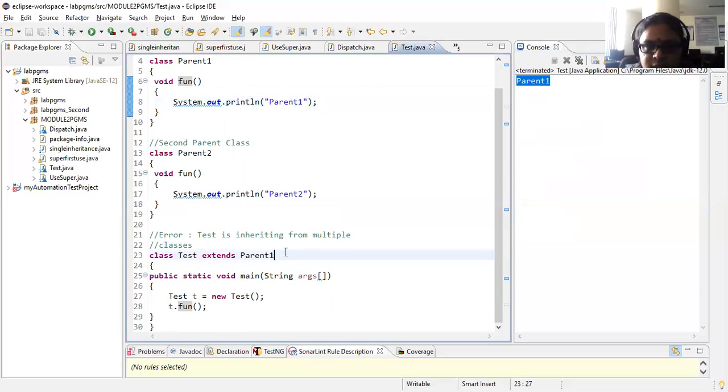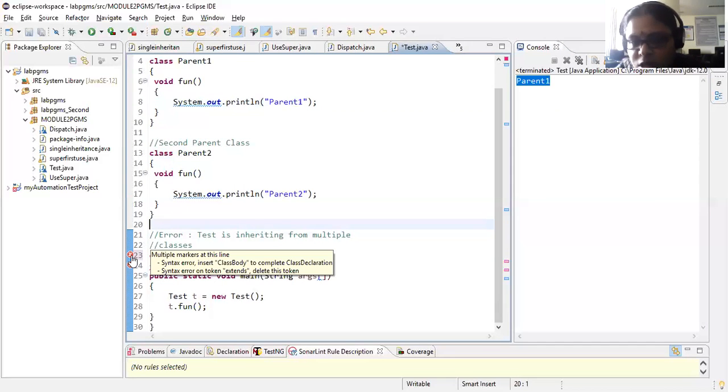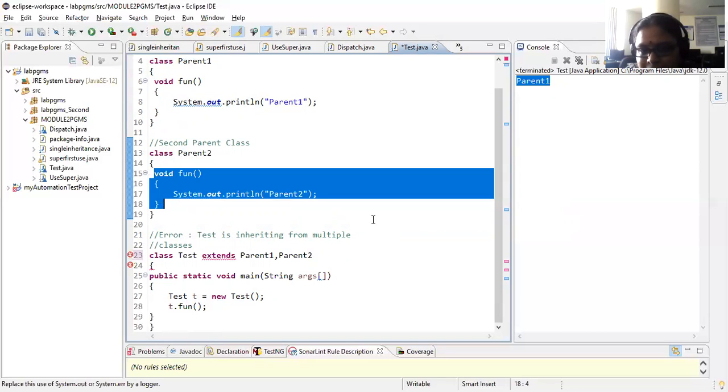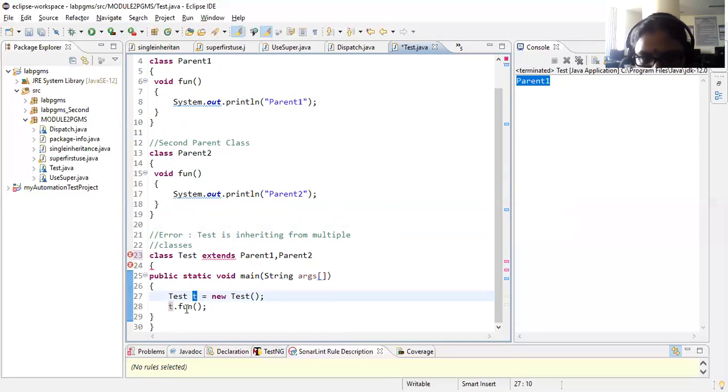Now suppose I try to write class test extends parent1 and parent2, right? You will get a syntactical error. This is not at all possible in Java. So what is the reason behind this? Now, you can see t.fun: parent1 has one copy of fun and parent2 also has one copy of fun. What is the problem here? The problem is, as an instance of the child class, t.fun, you have two copies of fun. Which fun needs to be invoked? That is the question. So your compiler cannot decide, and it will simply throw an error. This is the reason why multiple inheritance is not supported in Java.